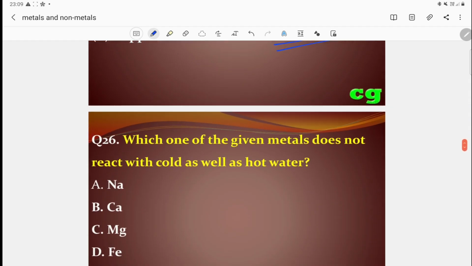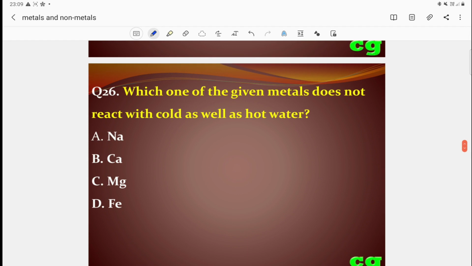Then question number 26. Which one of the given metals does not react with cold water as well as hot water? Generally, sodium is highly reactive. Calcium also reacts with cold water and hot water, so it is not satisfying. Magnesium also reacts with hot water.